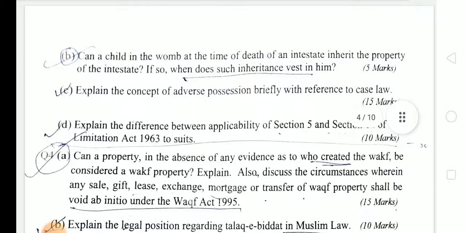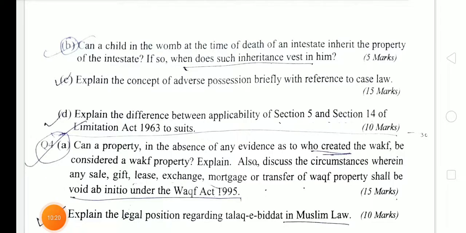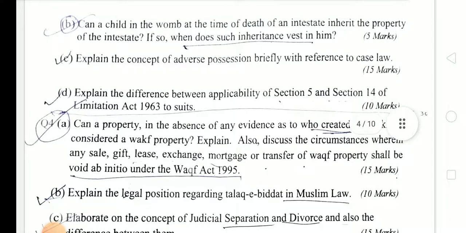Next question is, can a child in the womb at the time of the death of an intestate inherit the property of the intestate? If so, when does such inheritance vest in him? Next, explain the concept of adverse possession briefly with reference to case law. Next, explain the difference between applicability of Section 5 and Section 14 of the Limitation Act 1963 with relation to suits.